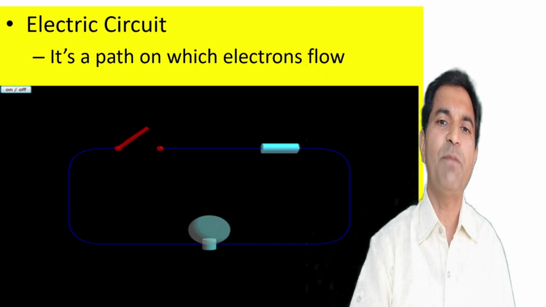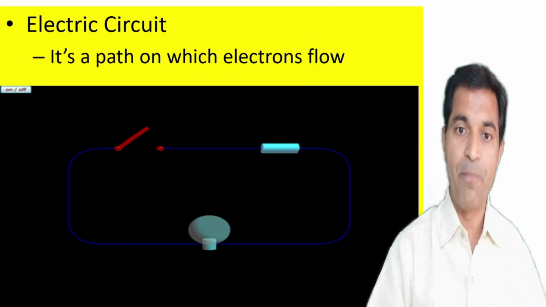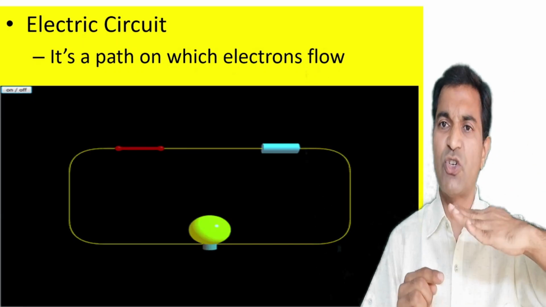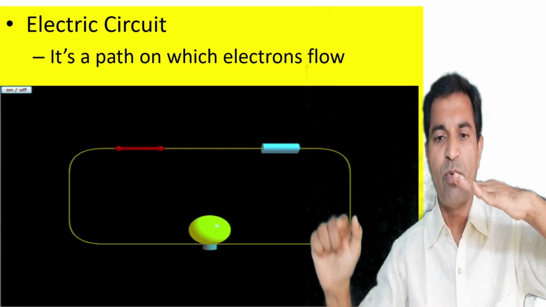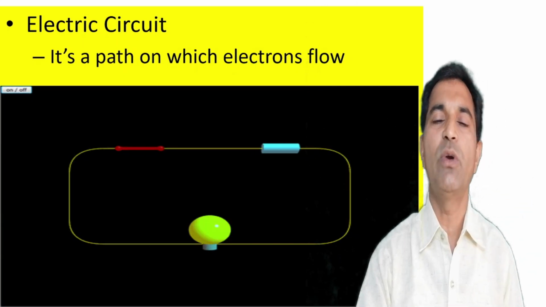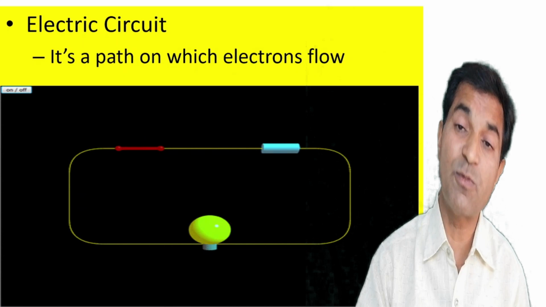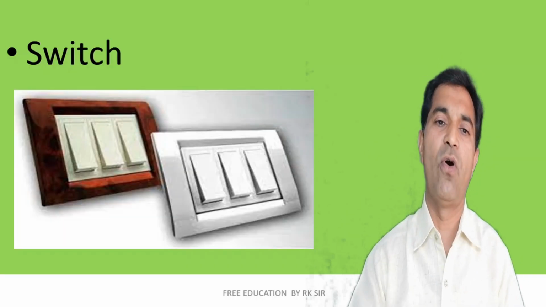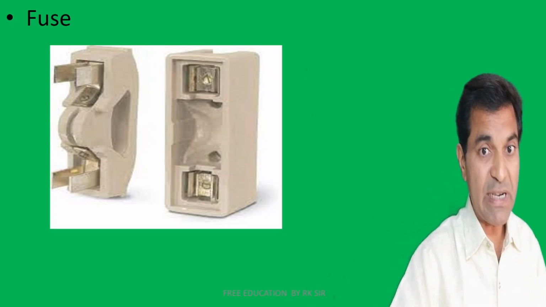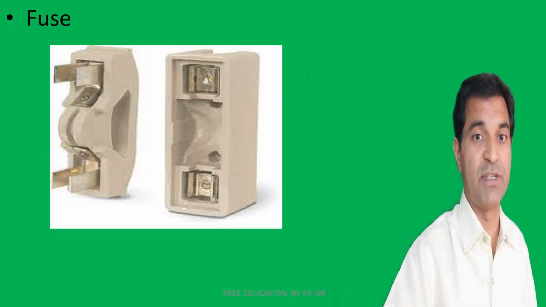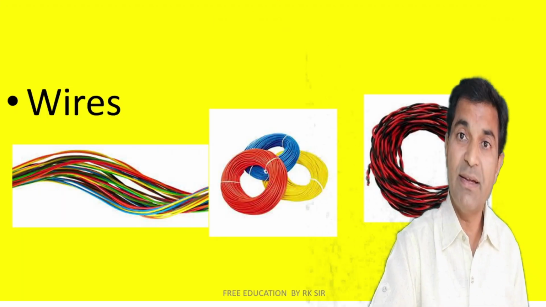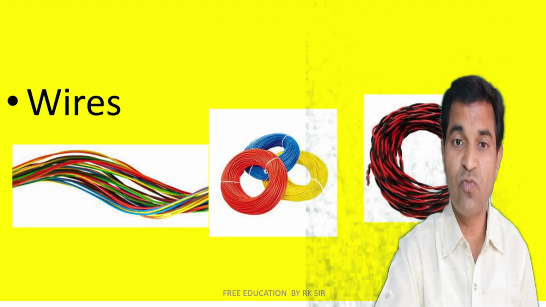An electric circuit is a path on which electrons flow, right? In this case you can see that when the switch closes, electrons start to flow from the battery, light up the lamp, then reach the battery again. So an electric circuit is nothing but a closed path in which electrons flow. These are the different elements: switch, fuse, a protective device which should definitely be used. MCB means miniature circuit breaker. Wires are the conductors on which electrons flow.